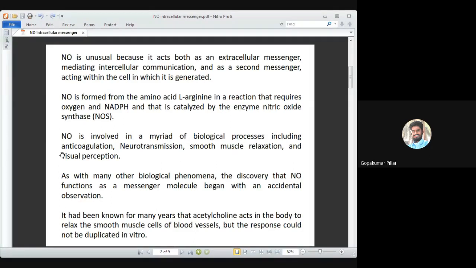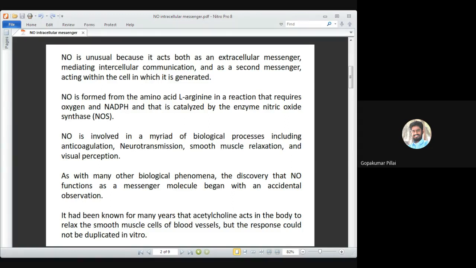Now, when I'm talking about intracellular communication, just in the way that we discussed cAMP, calcium, and all, wherein we referred to them as second messengers, in the same way nitric oxide can also be referred to as a second messenger. So nitric oxide plays an important role as a second messenger and helps in intracellular communication. Now let's understand how it is produced and how it is related to its function.